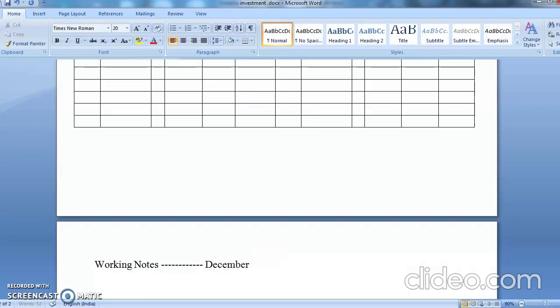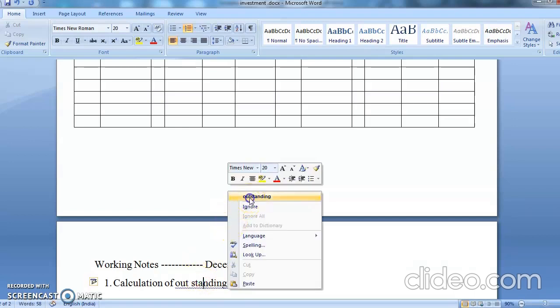So first working note, number one, that is calculation of outstanding interest. Okay students, calculation of outstanding interest.